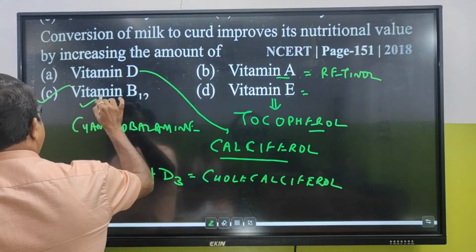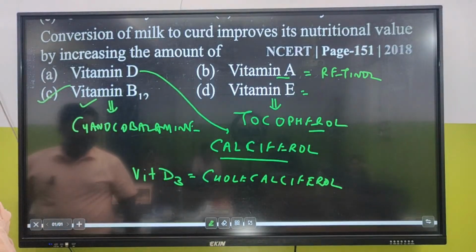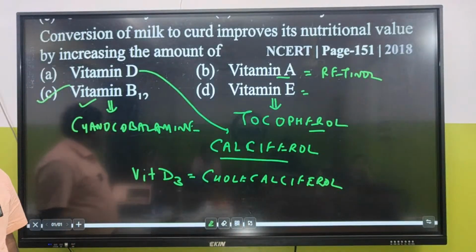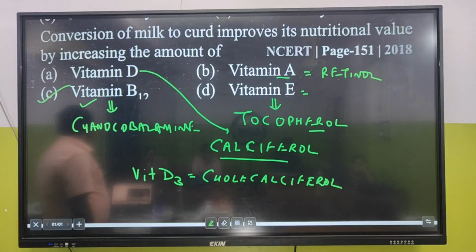So what is the answer? Curd increases the amount of vitamin B12. Is this clear? Okay.